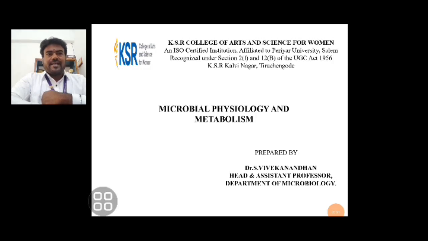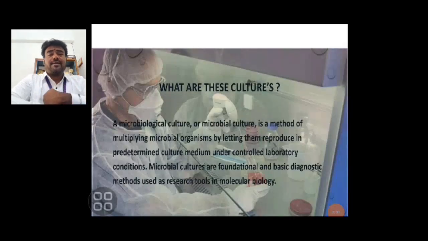Today our topic is Microbial Physiology and Metabolism. First of all, you can very well understand what this culture is. The microbiological culture, or microbial culture, is a method of multiplying microbial organisms, which reproduce in a predetermined culture medium under controlled laboratory conditions. Microbial cultures are foundational and basic diagnostic methods and research tools in our molecular biology.